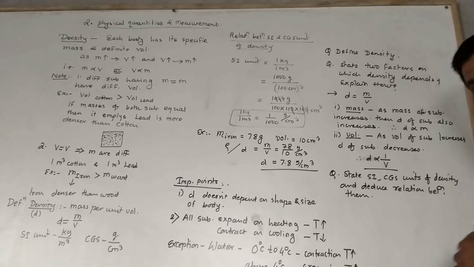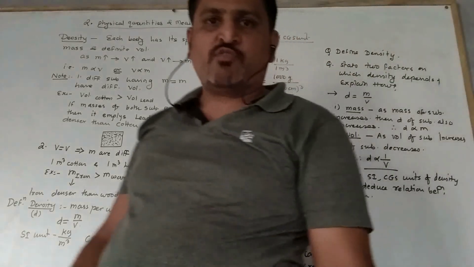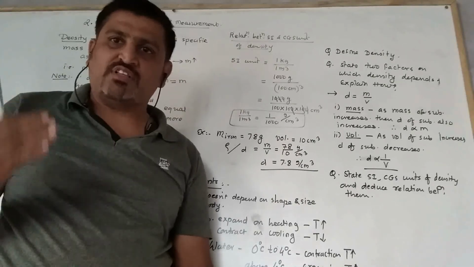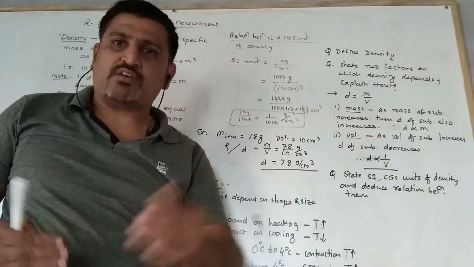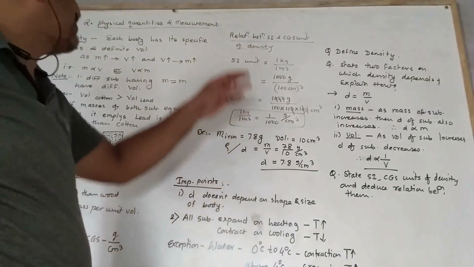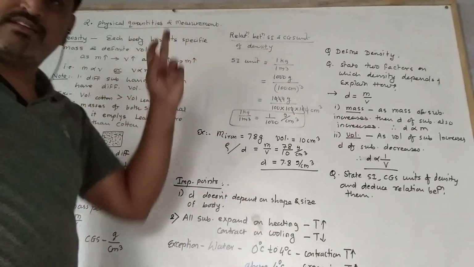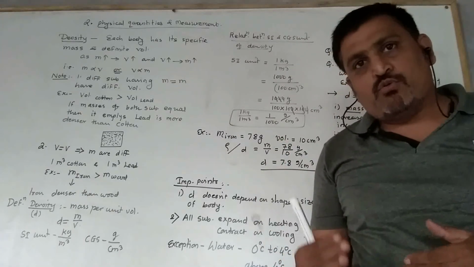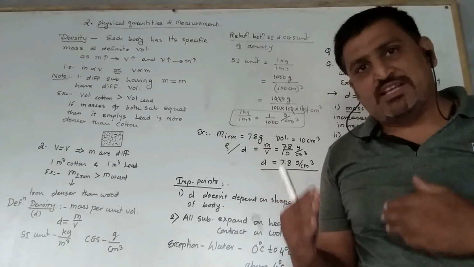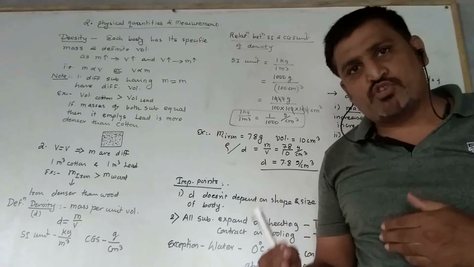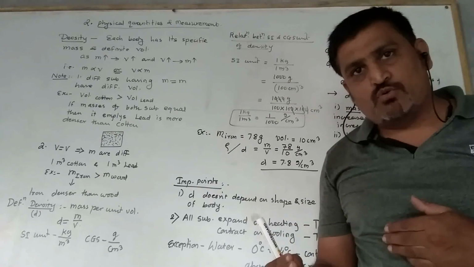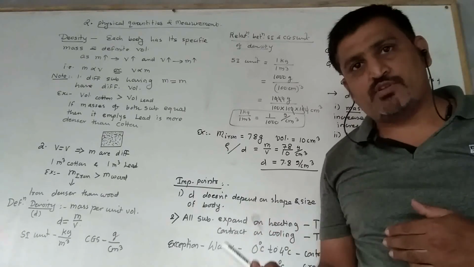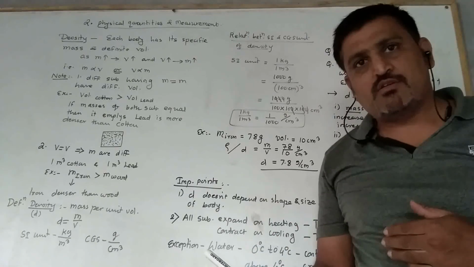Okay, so this much is sufficient for a day. In the next class, when we again meet, then we will see the next topic related to this chapter, physical quantities and measurement. Okay, I am going to call you after every 15 days for notebook checking. So in the next week, I am going to call you for notebook checking.